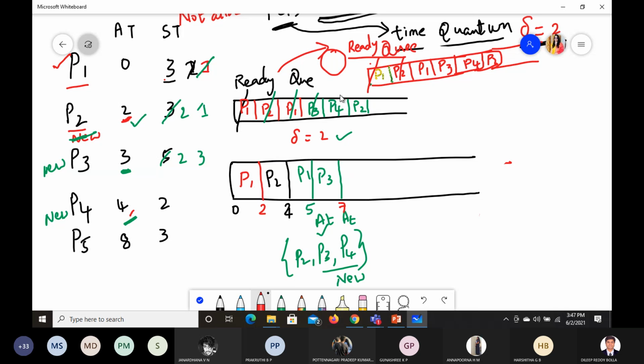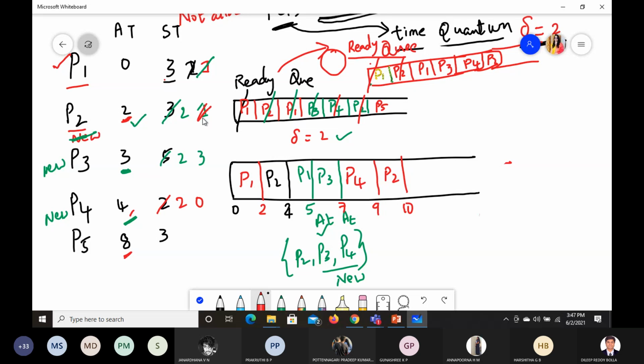Next P4. We are striking off P4 here and entering P4. P4 is being done the first time; it requires 2, we give 2, left with 0. So 7 plus 2 is 9. At 9, what do we have? P5, that is new, so P5 will enter the queue here. Now which one to enter? P2 we should enter. So P2 will get the access for 1 second. It is still 10 seconds. So this P2 is done.